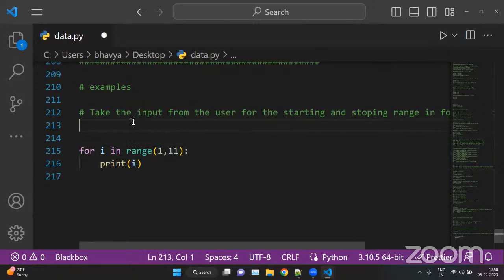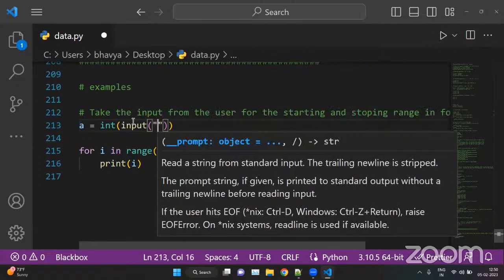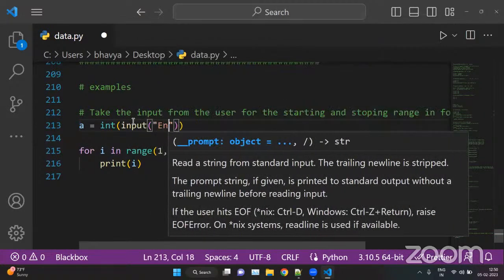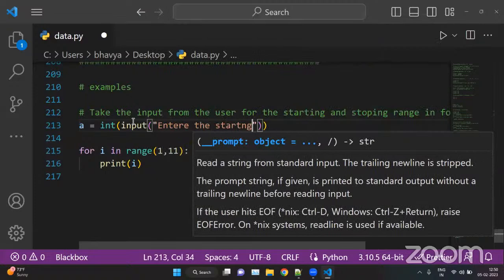So here we can put a equal int input, enter the starting argument, the starting point.